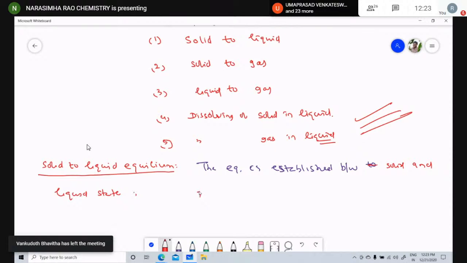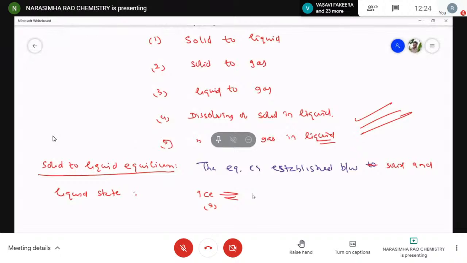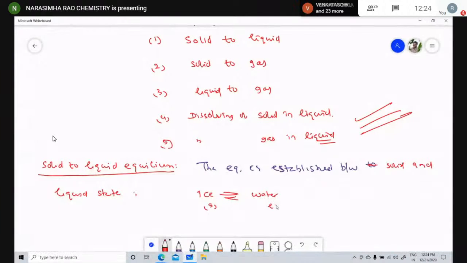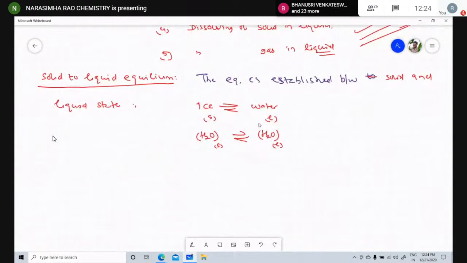For example, ice, which is in the solid state, is converted to water, which is in the liquid state. The molecular formula of ice is H2O, and the molecular formula of water is also H2O. H2O solid to H2O liquid. So this is equilibrium in fusion. Many examples are there, but just one is enough.